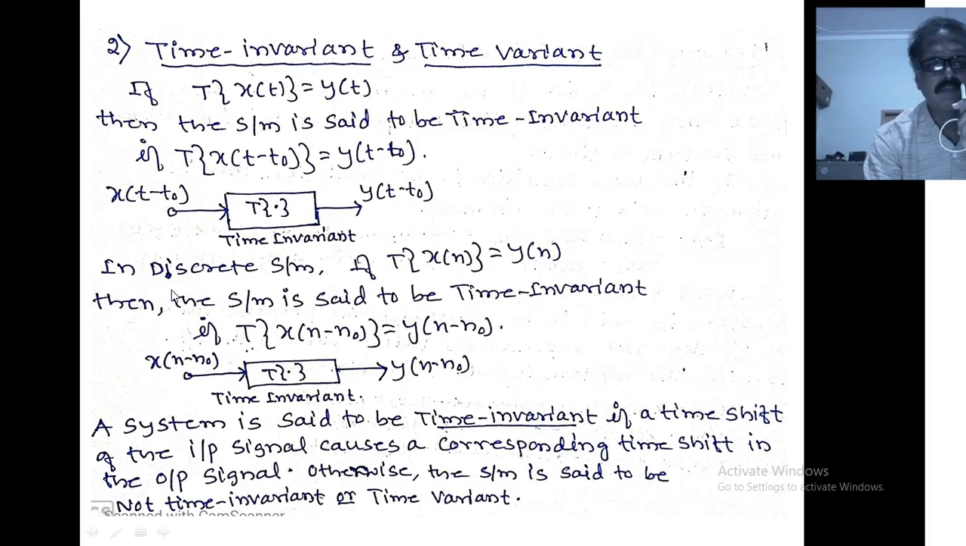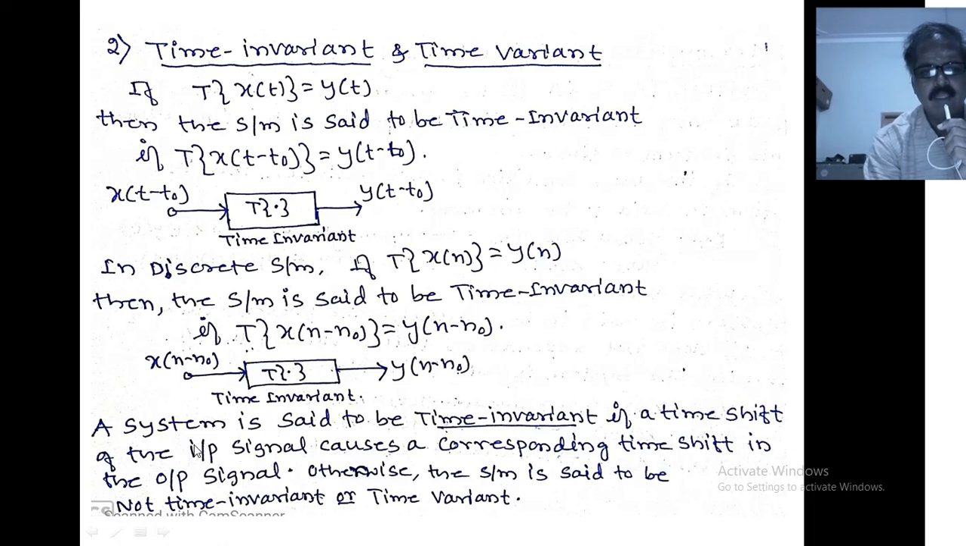Similarly, in case of a discrete system, if the system operator operating on the input signal x of n produces output y of n, the system is said to be time invariant if the system operator operating on the input signal, here the shifted version of x of n by n naught units, produces the same shift at the output, y of n minus n naught. Then the system is said to be time invariant. Otherwise, the system is called not time invariant or time variant.